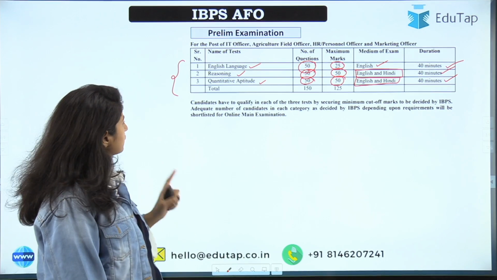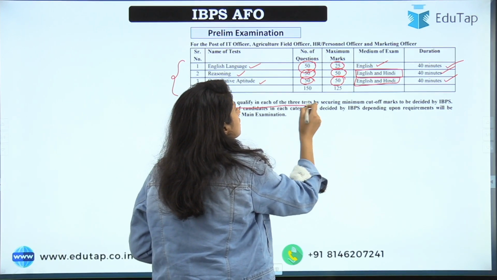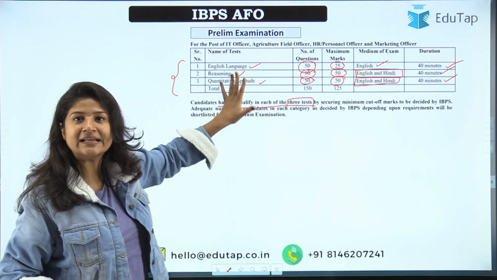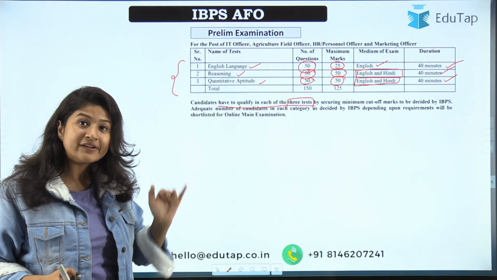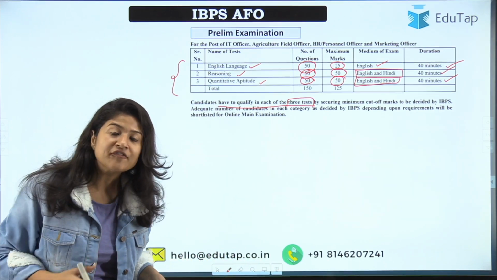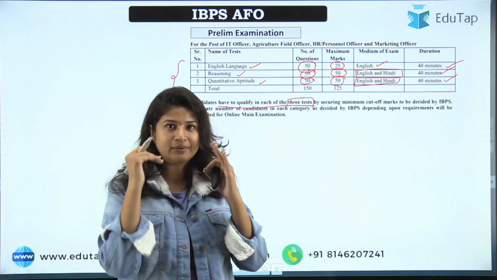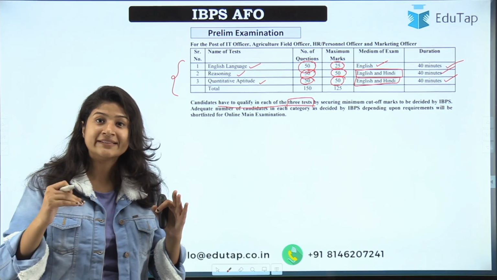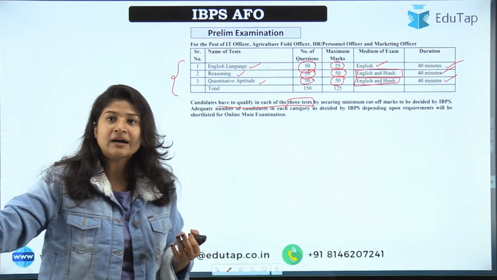Here the notification says that the candidate has to qualify in each of the three tests. You cannot gain maximum marks in reasoning and quant and then perform badly in English. For every section there is a sectional cutoff, and you have to clear that. For English there would be a minimum standard of marks that you should get, then for reasoning also, and for quant also, and then as a whole, as an aggregate also, you have to have certain marks, right?